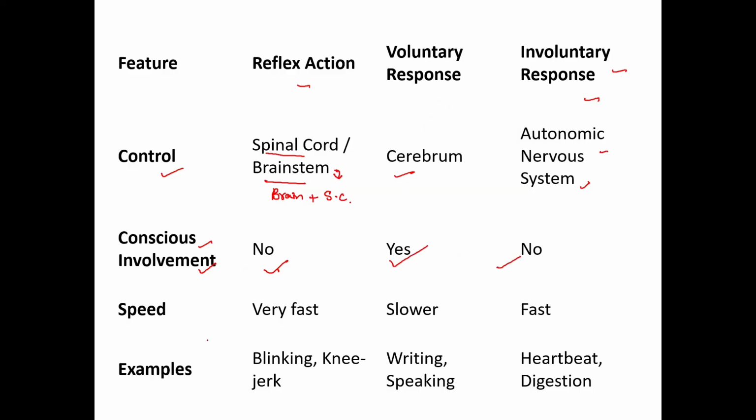Involuntary, no. Speed: reflex actions are very quick and fast. Voluntary are slow. Involuntary are fast. Reflex examples: blinking, knee jerk, etc. Voluntary responses: writing, speaking, etc. Involuntary responses: heartbeat, digestion.